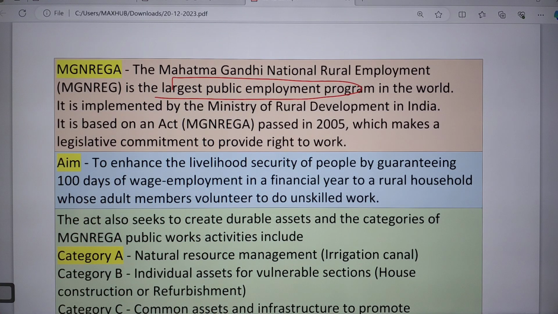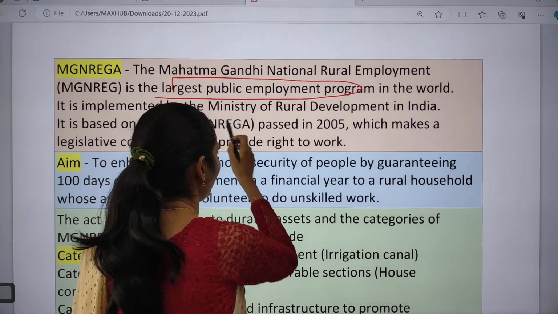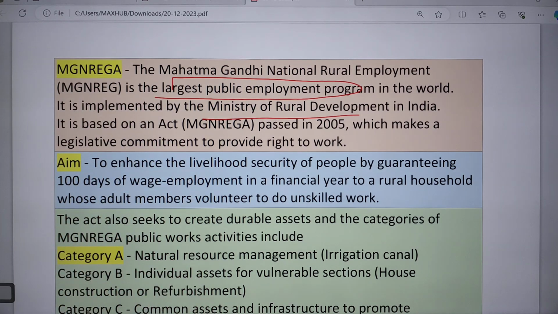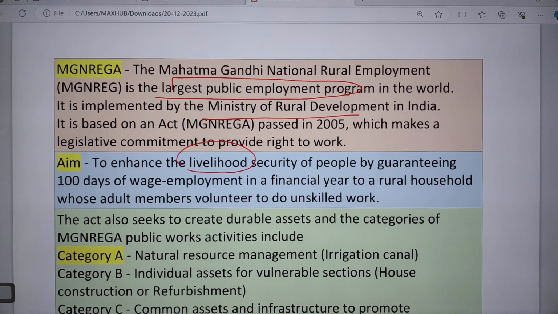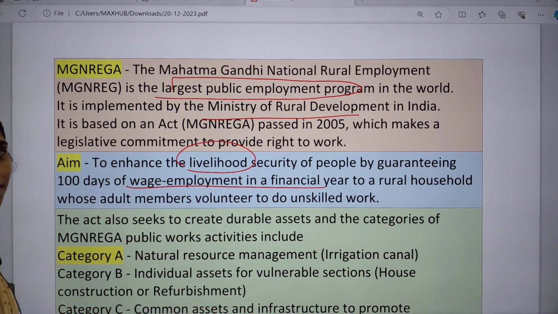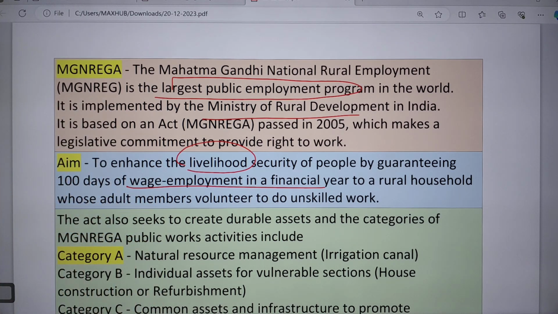Which department is implementing this? It is very important. That is the Ministry of Rural Development. This act was passed in 2005, and its important aim is to enhance livelihood security by guaranteeing 100 days of wage employment in the financial year to rural households. Especially under MGNREGA, they will be getting unskilled labor work.